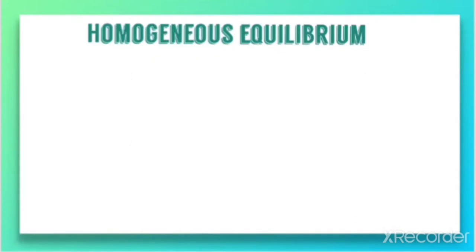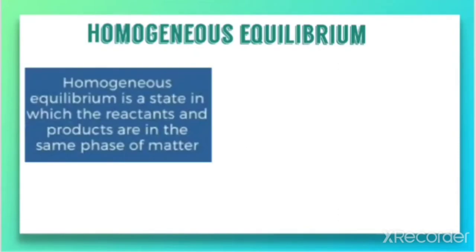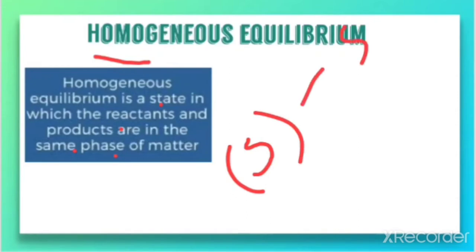How do we define homogeneous equilibrium? Homogeneous equilibrium is a state in which the reactants and products are in the same phase of matter, as the term homo relates to same. That means if the reactants are solid, the products are also solid.